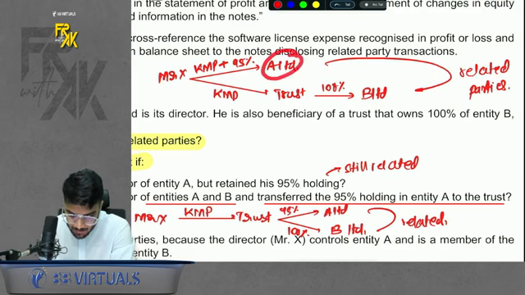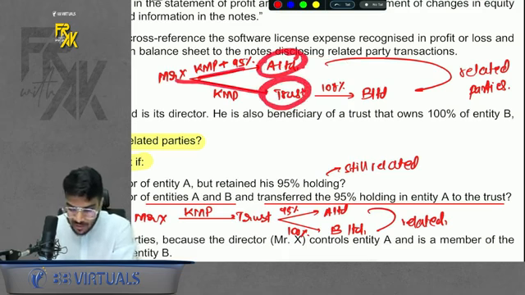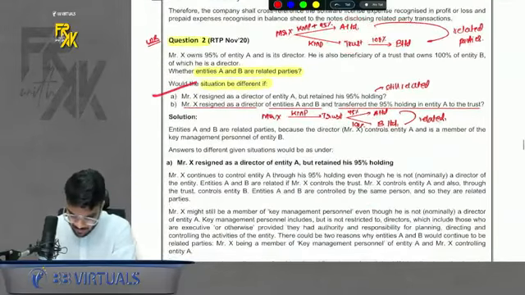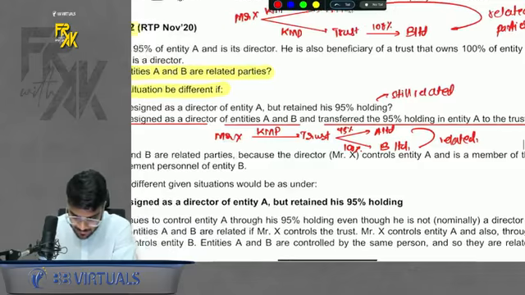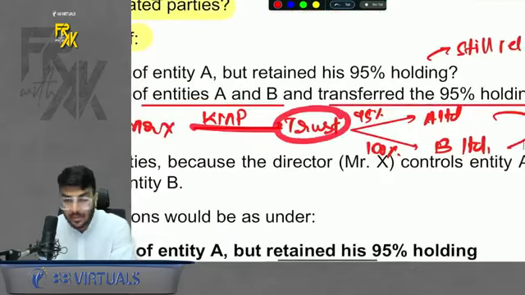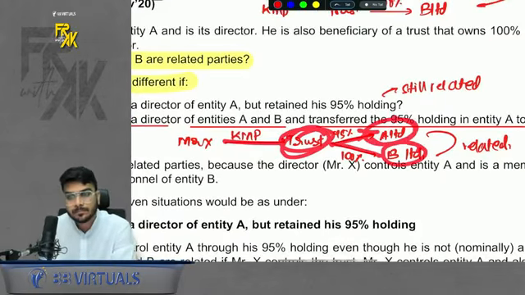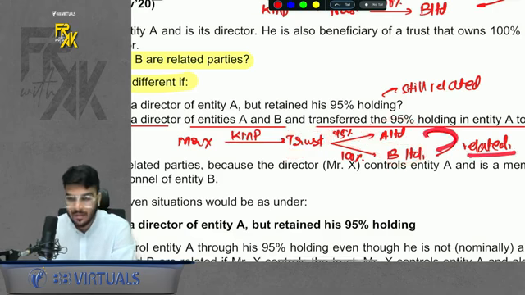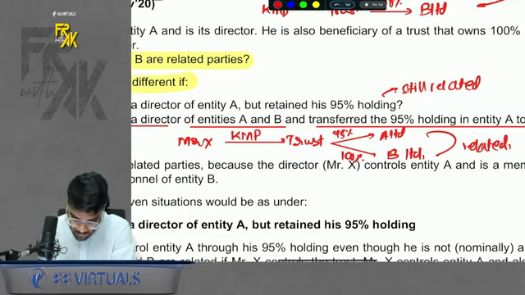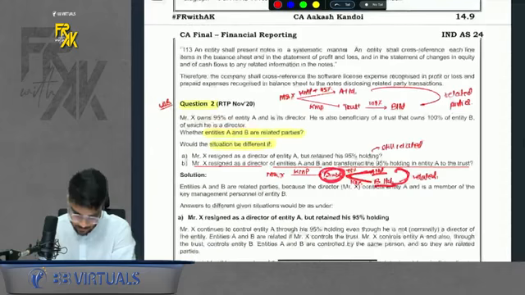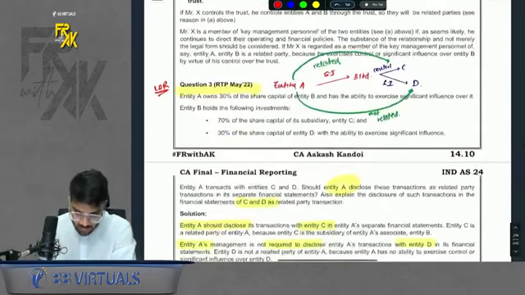Now they're asking whether A and B are related. Yes, one side control, one side KMP works. So A and the trust are related, and the company also includes subsidiaries, so A and B are also related. The first part is simple, the second part is simple, but the third part is critical. The third part says X is only a KMP in the trust, and this trust has 95% in A and 100% in B. Whether A and B are related? Of course, yes, they are still related, because the trust controls both companies. So these both companies are related. This was the B part. Do remember that, this is also important.